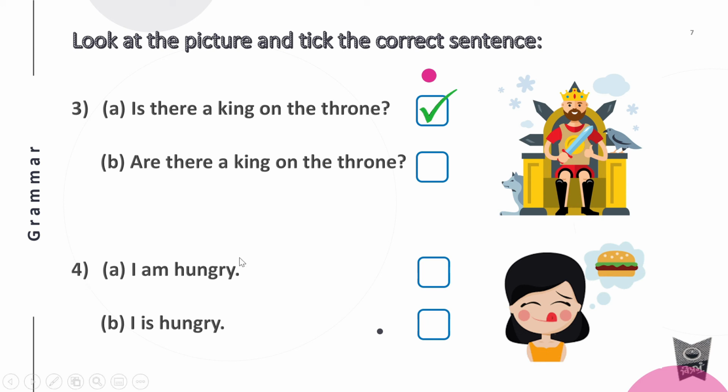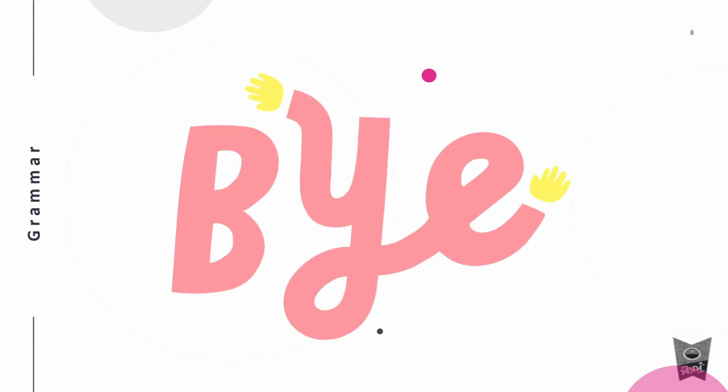Okay. Now look over here. I am hungry or I is hungry. Remember what I said. What will you use with I, am or is? Yes, always with I you are going to use am. So I am hungry is the right answer.